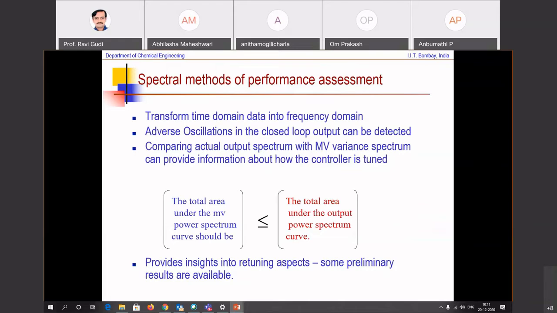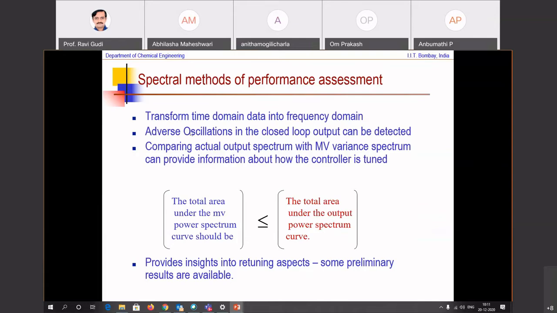And therefore, an analysis in the frequency domain can also be done to look at the minimum variance controller spectrum and the actual observed power spectrum in the current operation, and then be able to say whether controllers increase or decrease variability.